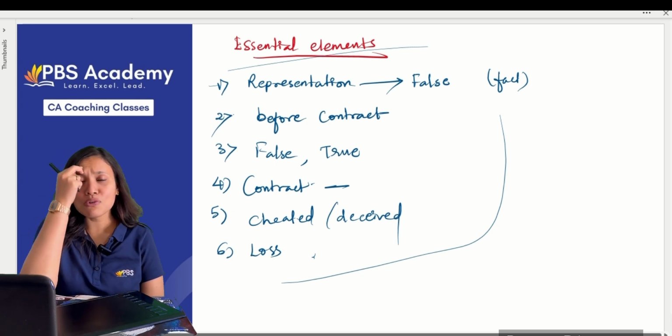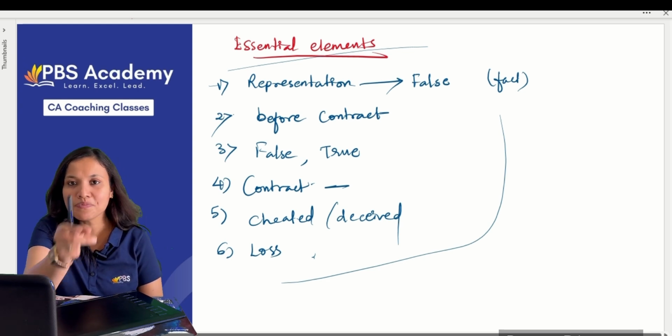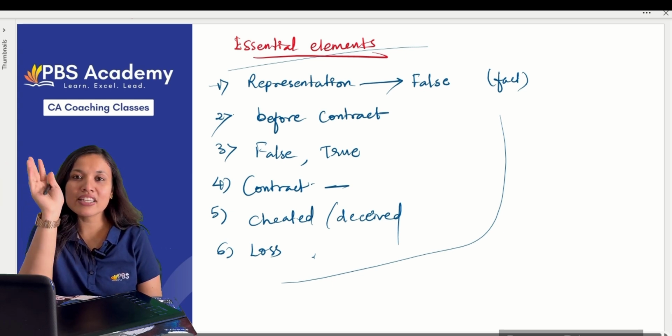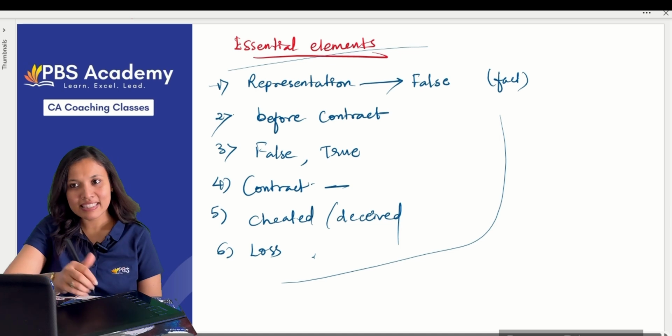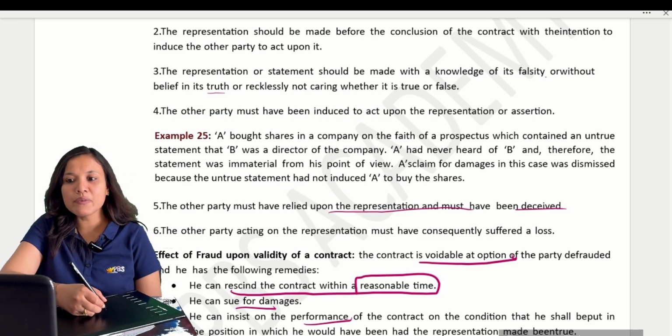Mostly questions come on this, so be careful with that part. Silence amounts to fraud only when it is a duty to speak or when silence is equivalent to speech. Otherwise, in all other cases, silence is not fraud. Clear?